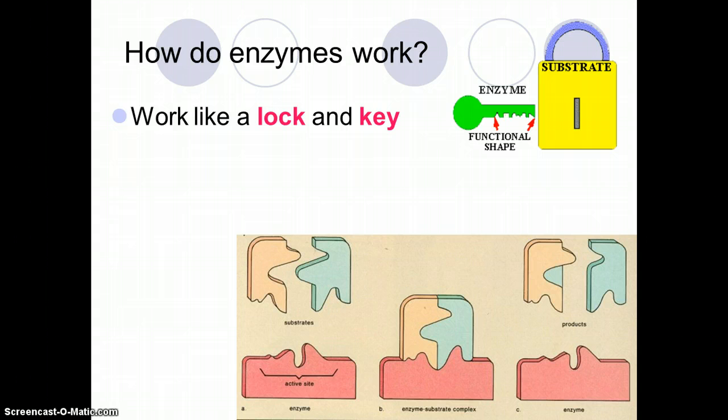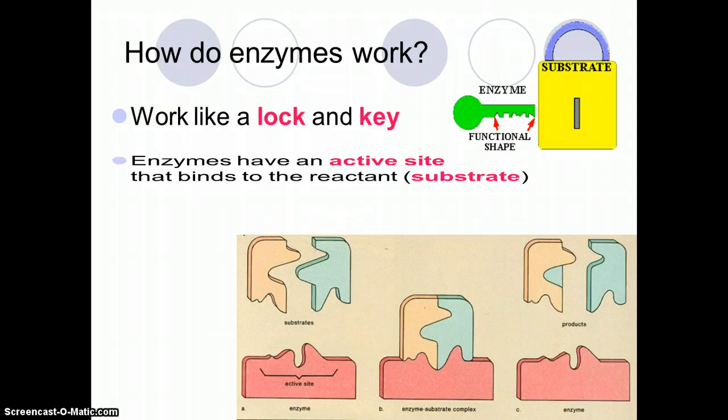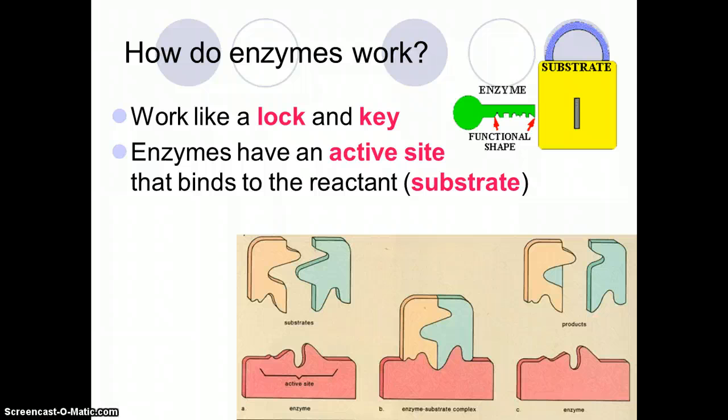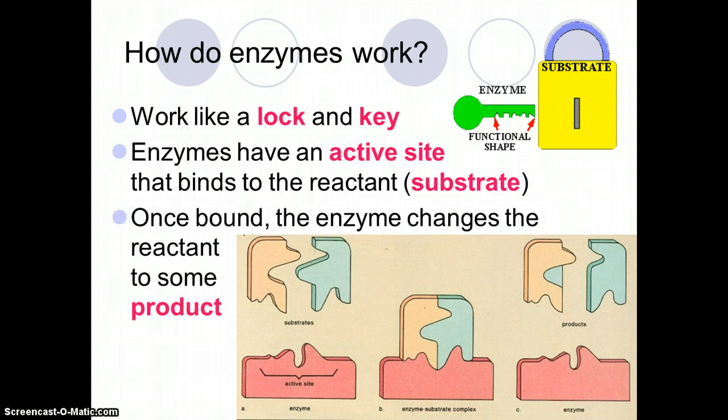So when an enzyme is used in a reaction, first all the substrates bind to the enzyme at the active site. The bonds of the reactants break, and new bonds form in the products. The products are then released from the active site, and the enzyme is free to catalyze the next reaction.